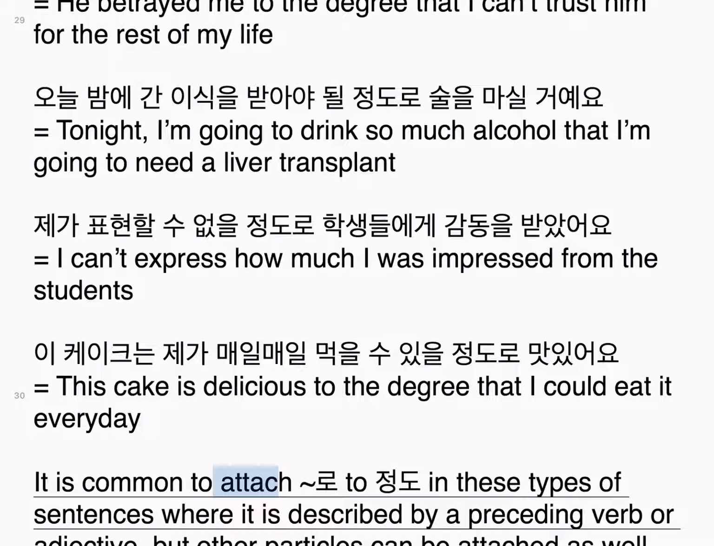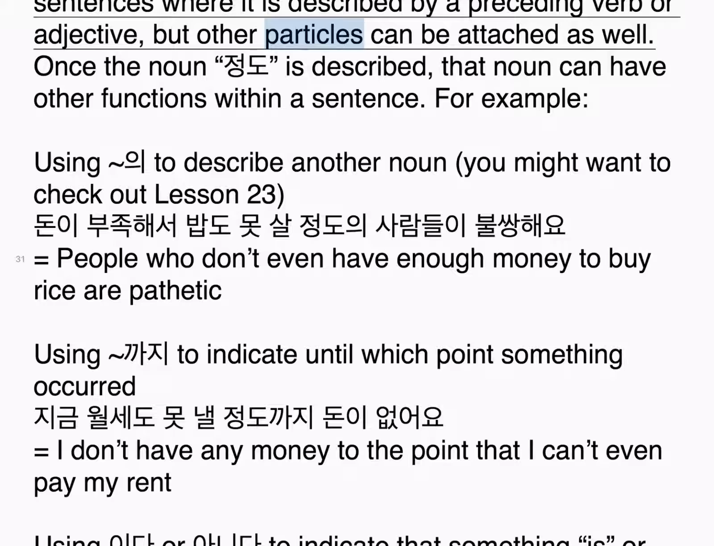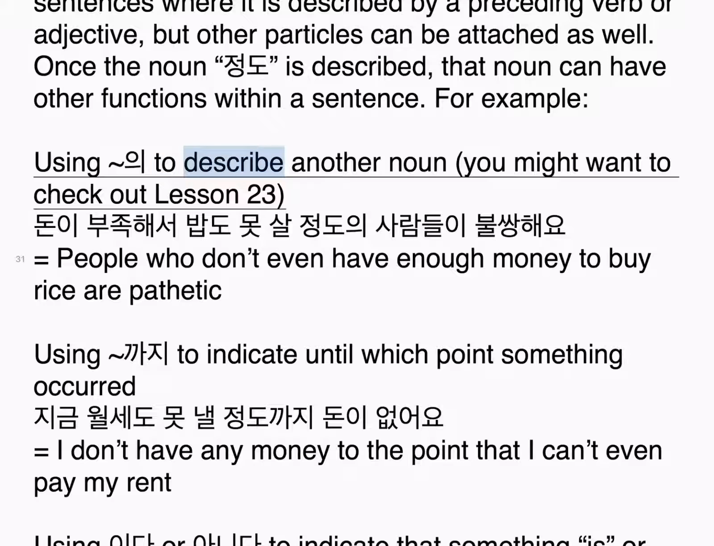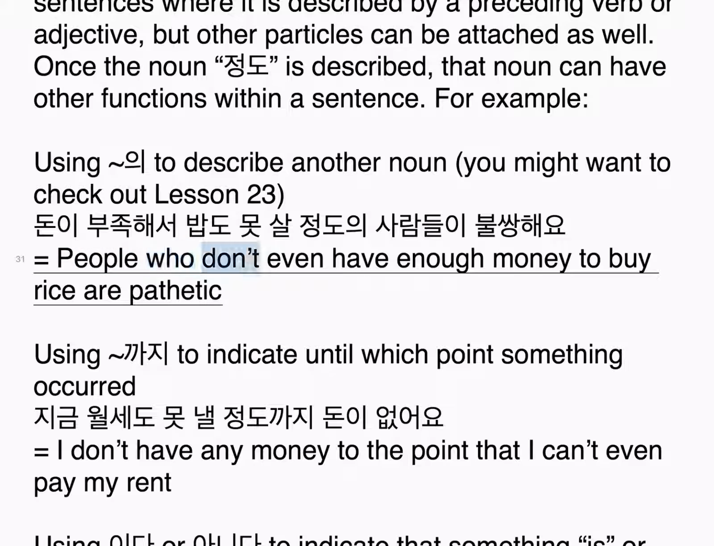It is common to attach 로 to 정도 in these types of sentences where it is described by a preceding verb or adjective, but other particles can be attached as well. Once the noun 정도 is described, that noun can have other functions within a sentence. For example, using 의 to describe another noun, you might want to check out lesson 23. 돈이 부족해서 밥도 못 살 정도의 사람들이 불쌍해요. People who don't even have enough money to buy rice are pathetic.